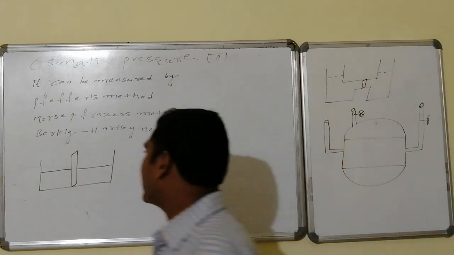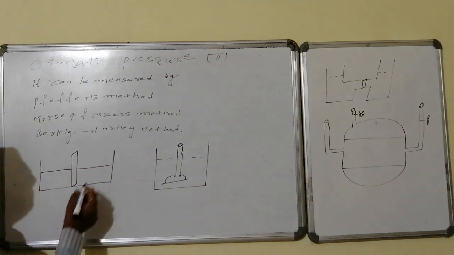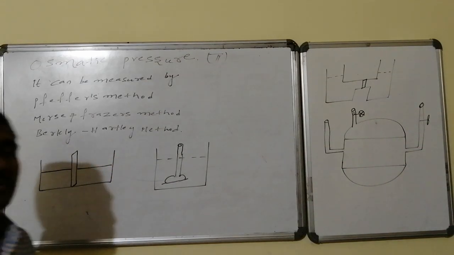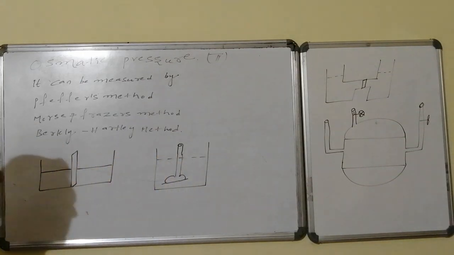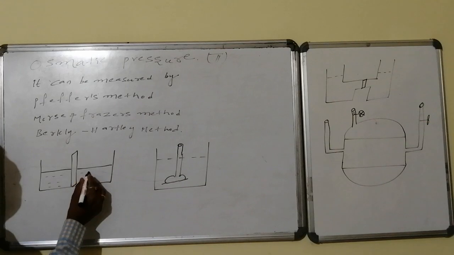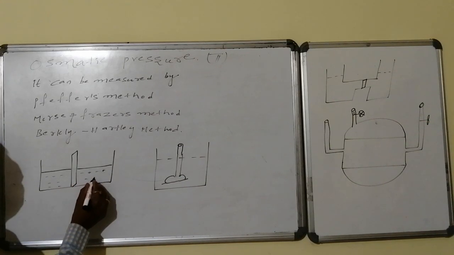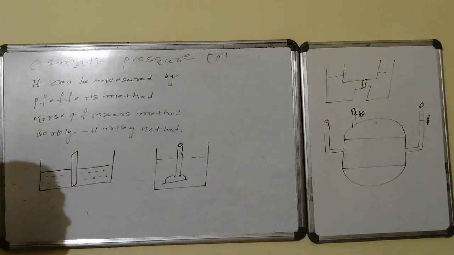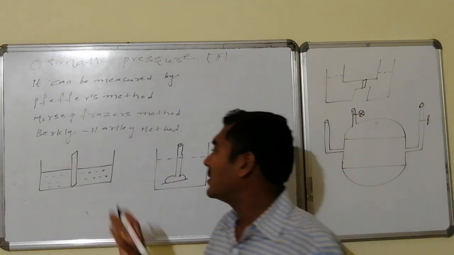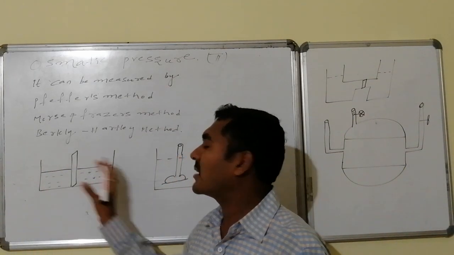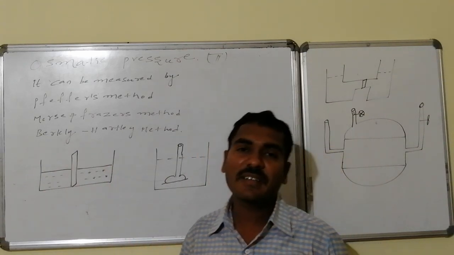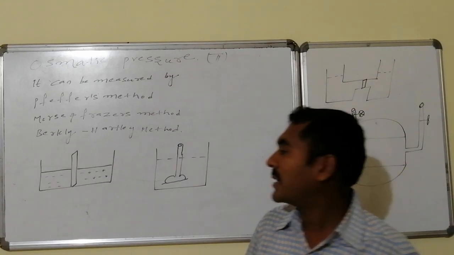The logic is like this. Suppose this is a big container in which there is a barricade between two different varieties of solutions. This is pure solvent and this is some solution. If this barricade is not there, then what happens? The solution comes over here, the solvent moves over here. As a result, it forms a system of uniform concentration. But there is a barricade.